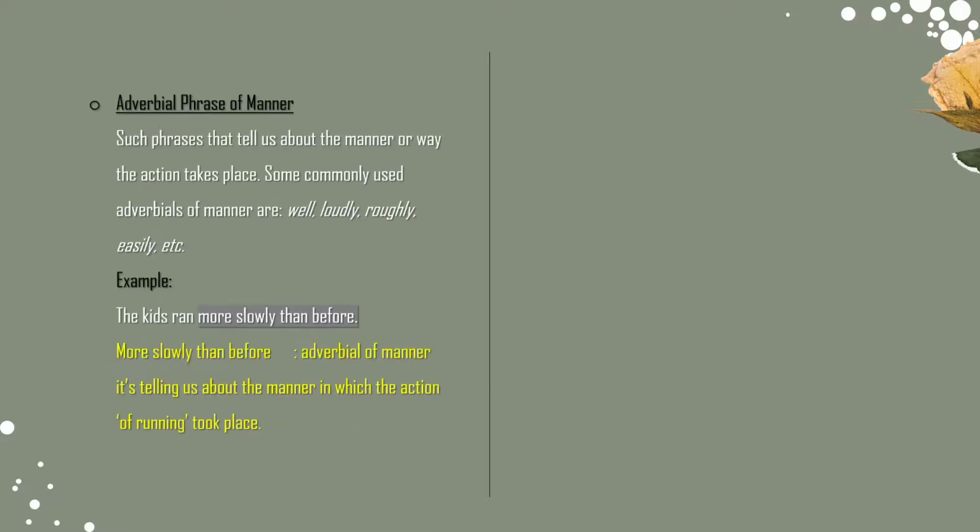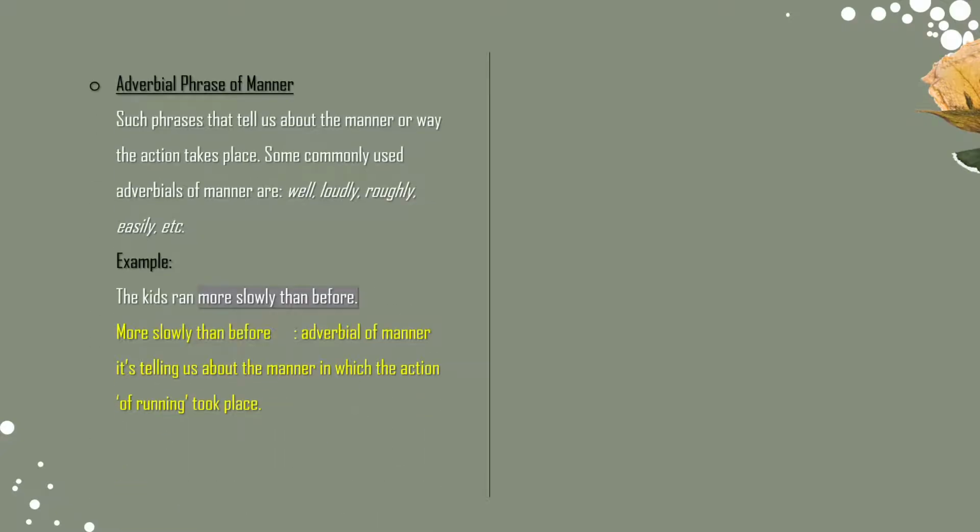Next, adverbial phrase of manner. Such phrases tell us about the manner or way the action takes place. Some commonly used adverbials of manner are well, loudly, roughly, easily, etc. For example, the kids ran more slowly than before. More slowly than before is an adverbial of manner. It's telling us about the manner in which the action of running took place.